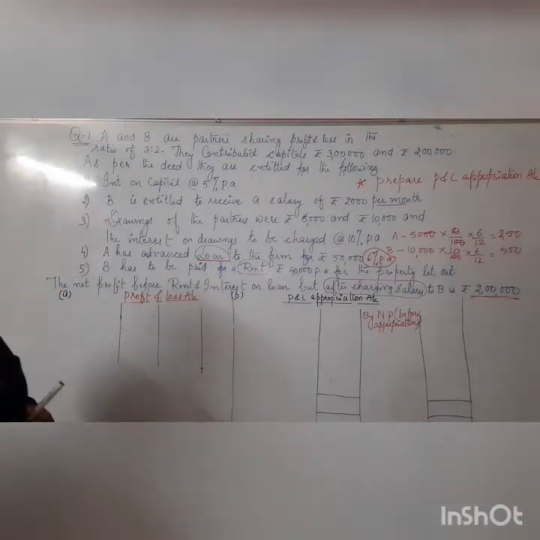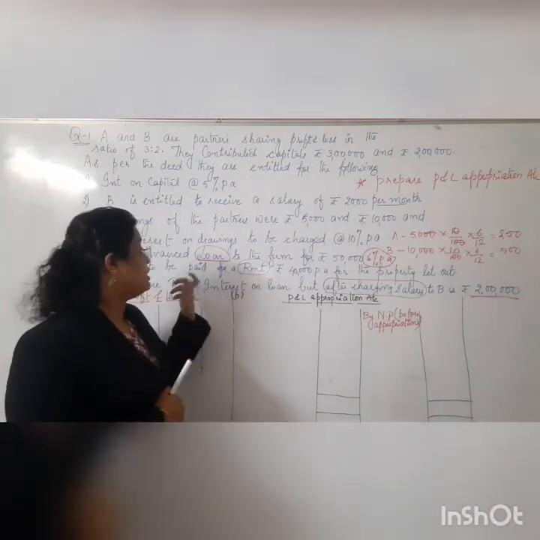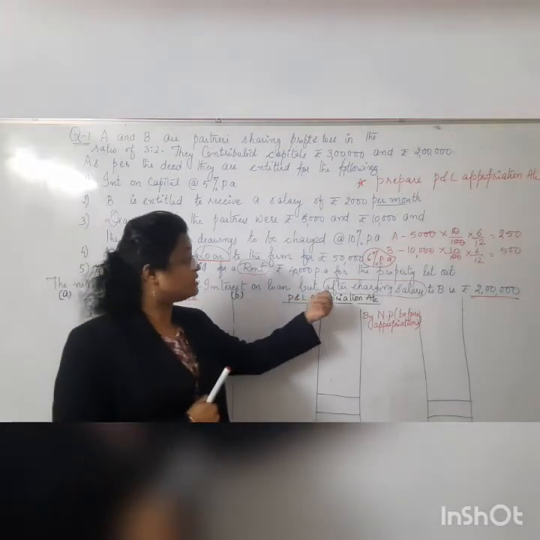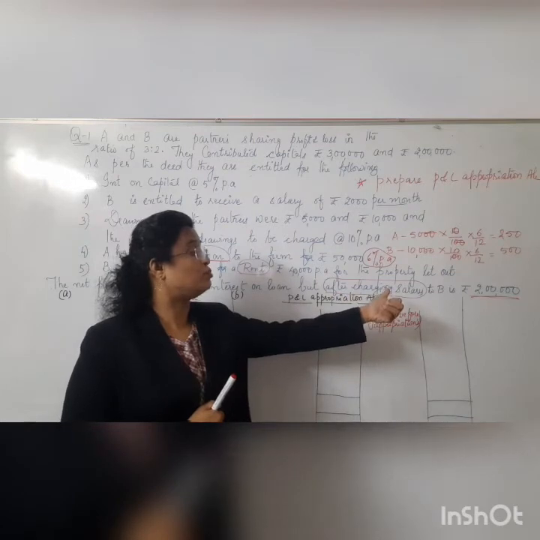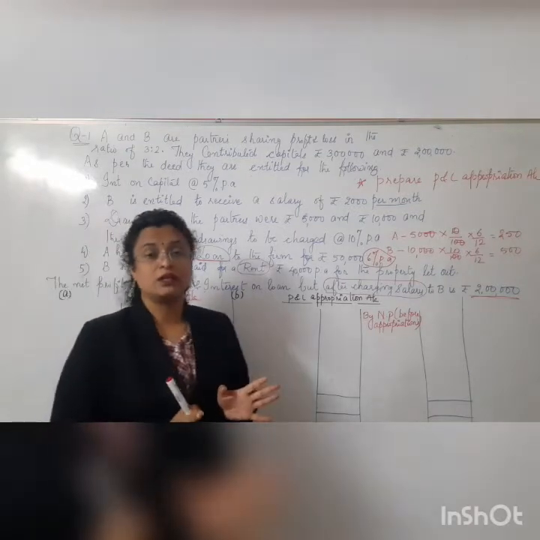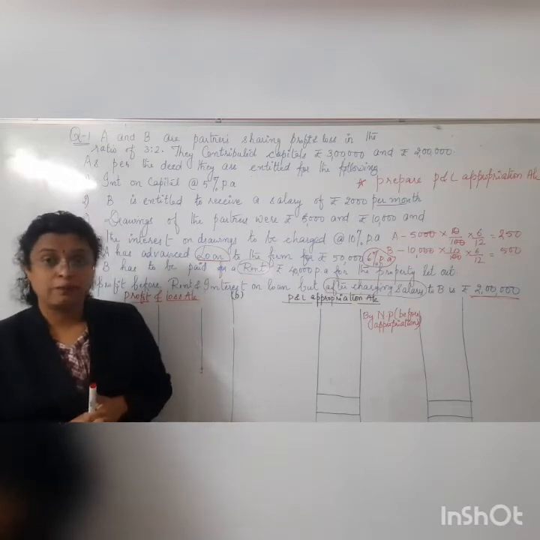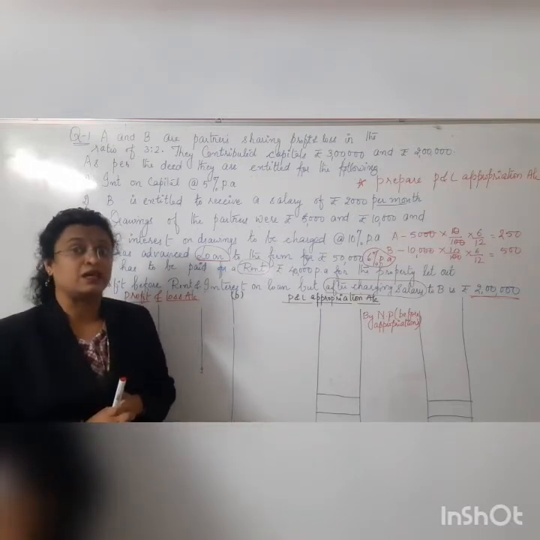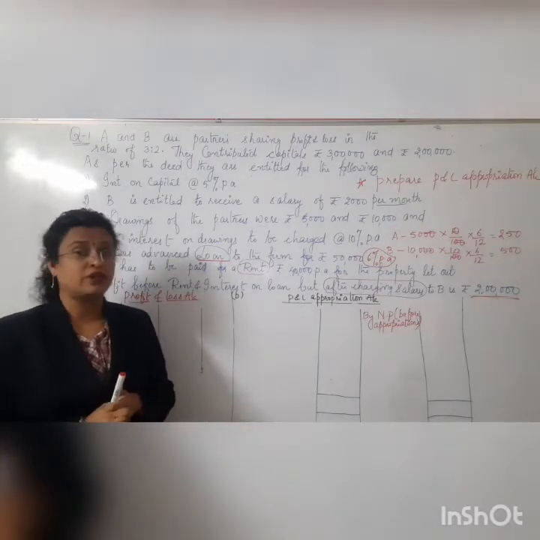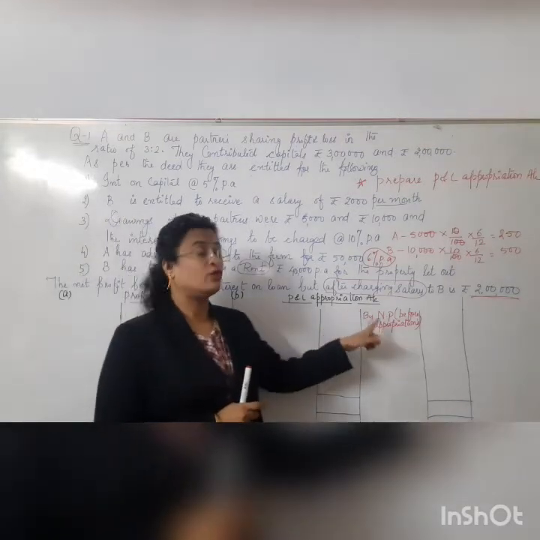And the last condition says the net profit before rent and interest on loan, how much it is, but after charging salary to B, is 2 lakhs rupees. So it means that out of this net profit, no rent is being charged and no interest on loan is being charged. Got it here? But something else has been paid, one appropriation. Appropriation means a salary to B. It has already been paid out of the profit. So as it has already been paid out of the profit, we will not be taking it again in the P&L appropriation. What is the basic reason why we won't be taking it again here?